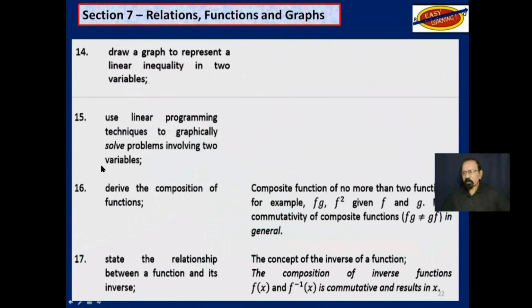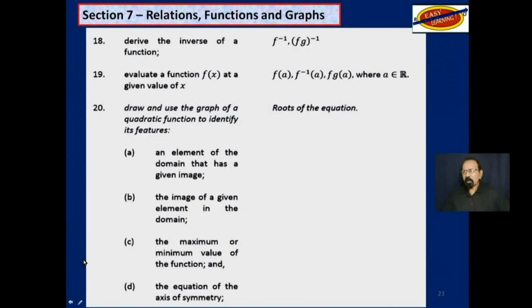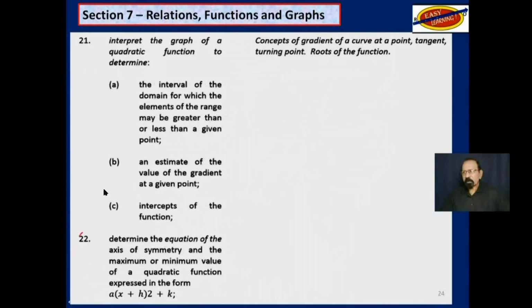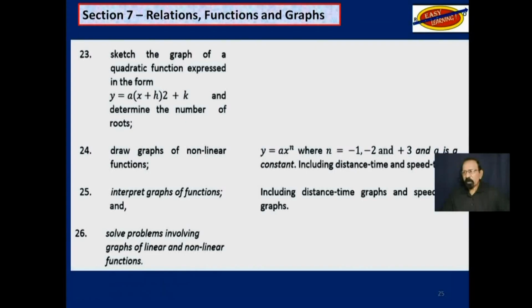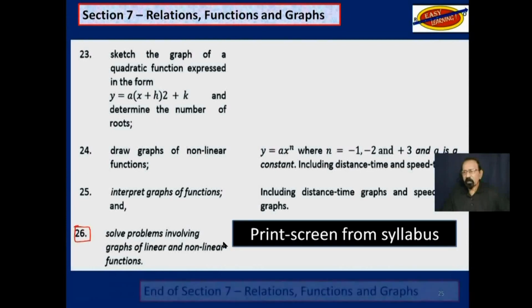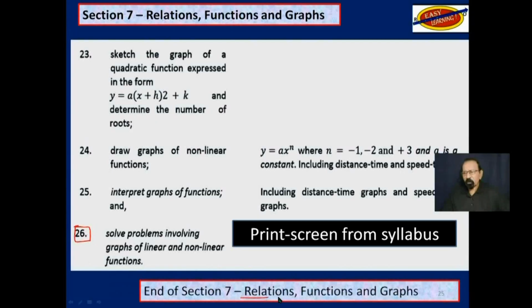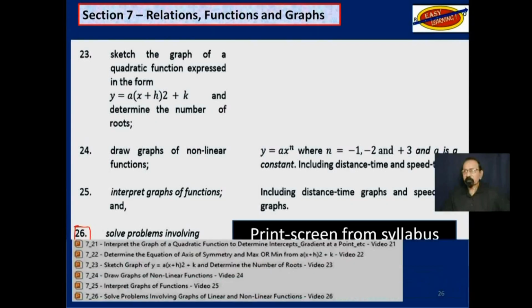Continuing with the preview of the rest of the section, that would take us up to objective 17, and then up to objective 20, up to objective 22, and finally up to objective 26. This brings us to the end of this section. 26 objectives, and therefore I have arranged that as 26 videos.